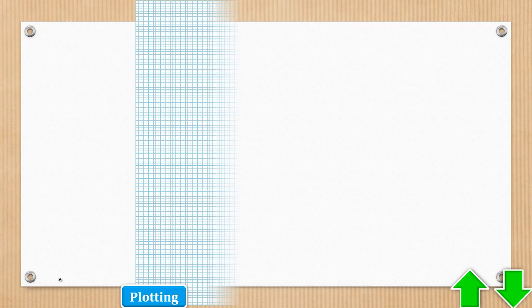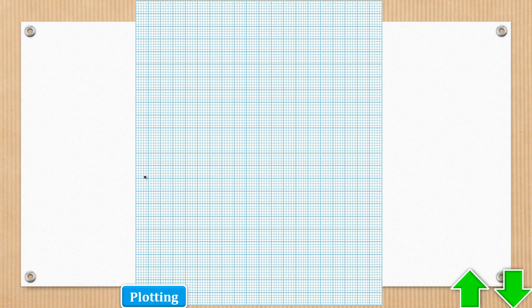Then we shall come and get our graph paper and draw the axes. We have more negative, everything is negative, so we have to put it there. Then also the vertical scale.